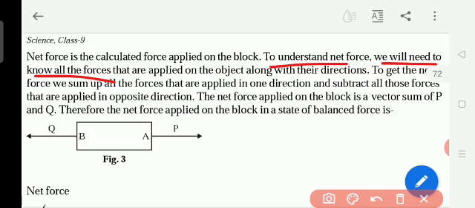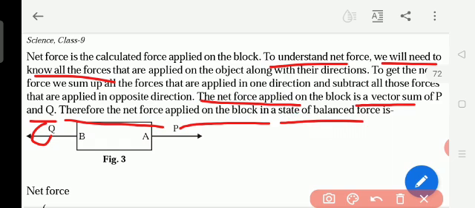To get the net force, we sum up all the forces that are applied in one direction and subtract all those forces that are applied in the opposite direction. The net force applied on the block is a vector sum of P and Q. Therefore, the net force is applied on the block in a state of balanced forces.